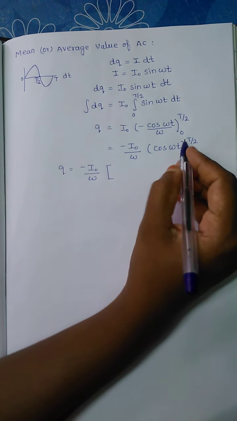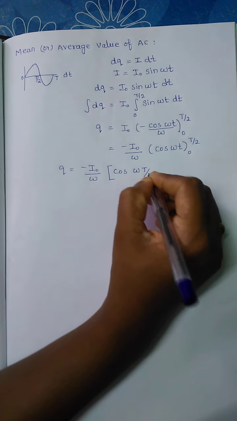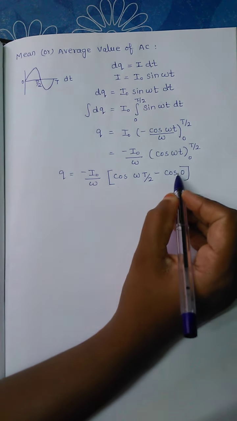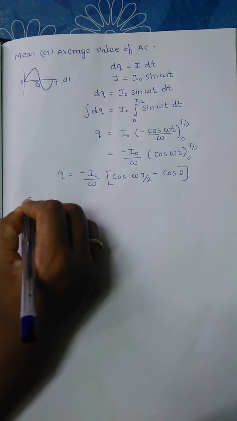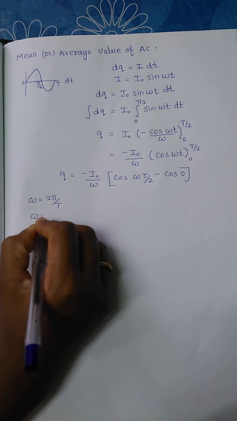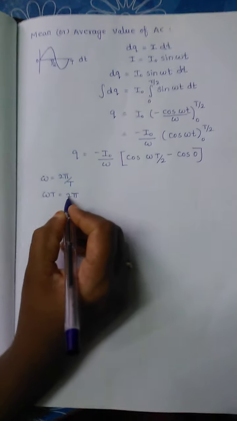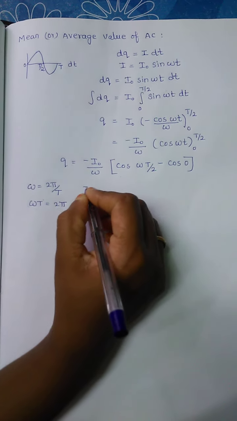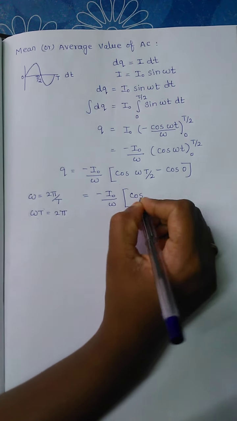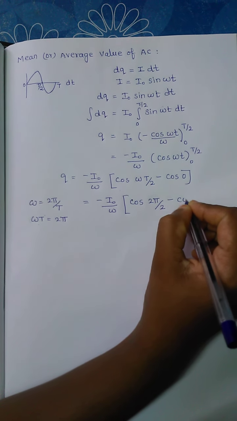The limit will be substituted as upper limit minus lower limit, so cos omega T by 2 minus cos 0. Already we know that omega is equal to 2 pi by T. Then omega T is equal to 2 pi, and substituting this in the expression, you get minus I naught by omega into cos of 2 pi divided by 2 minus cos 0.